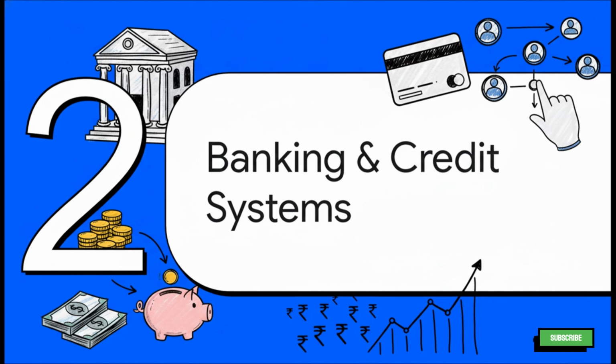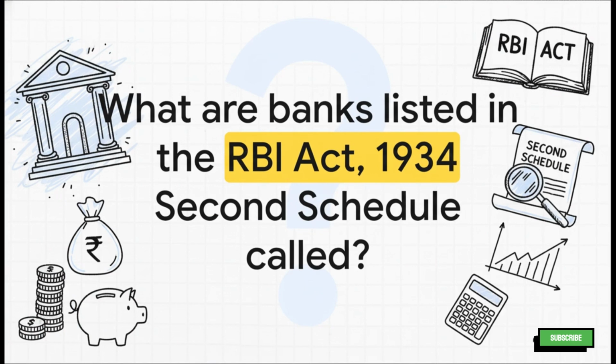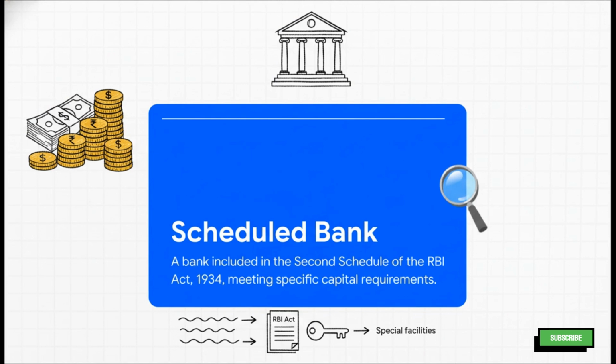Let's see what we've got. Question 26. This one is all about definitions. So what do we call those banks that are listed in the second schedule of the RBI Act of 1934 and also have a paid-up capital and reserves of at least 5 lakh rupees? What's the official term? And the term is scheduled bank.